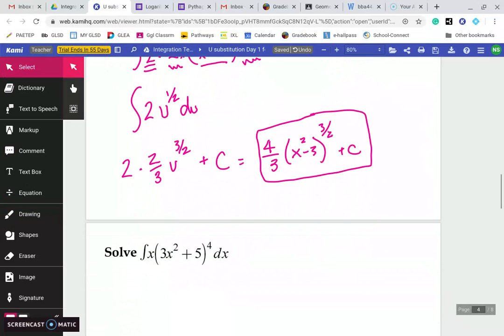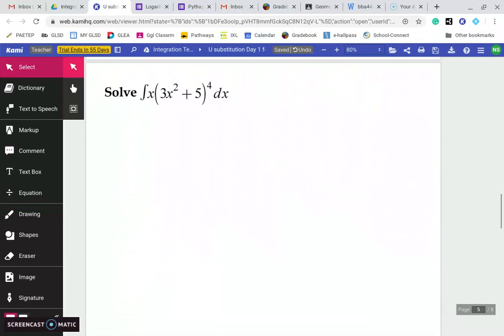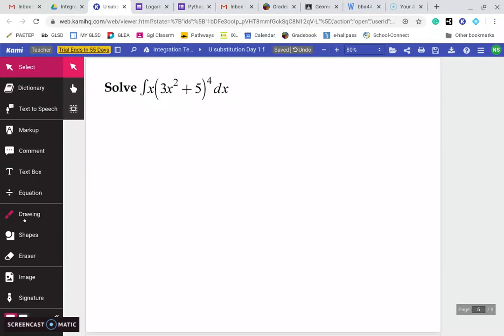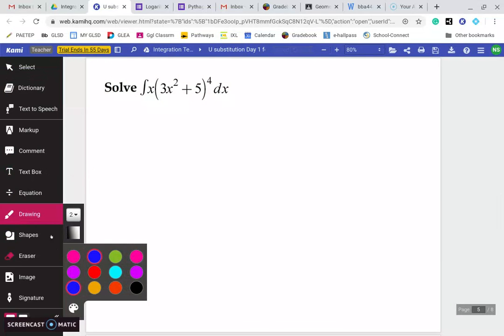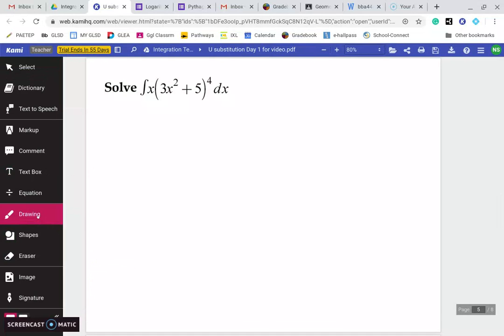Now in this next one, we have almost the same kind of dilemma, but instead of having an extra number, we're missing a number. So in this one, again, think about u would be my inside. So u is going to be 3x squared plus 5. So now when I take the derivative, I get 6x dx. Well, this time, like I said, we're missing a number. I'm missing that 6. So I can't integrate until there's a 6 there. So what we're going to do is we're going to add a 6 in there.